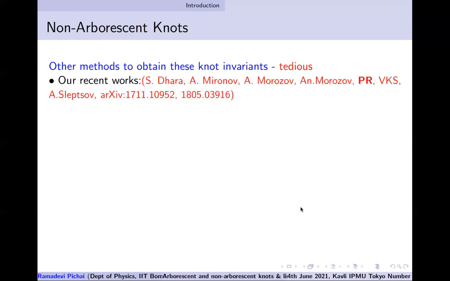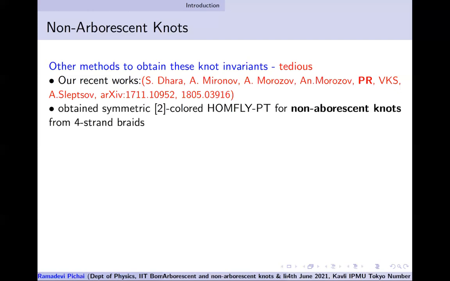So in recent works, we have looked at a class of knots which can be obtained by closure of a 4-strand braid, which will give you an 8 punctured boundary. This is the work with Shashwati Dhara, who was my student, Vivek, and other Russian collaborators, Mironov, Morozov, Sleptsov.